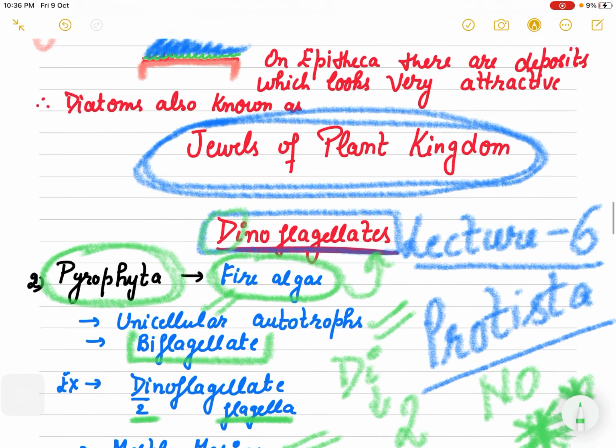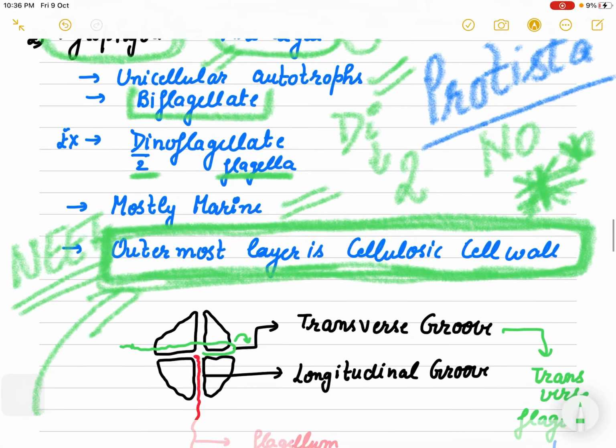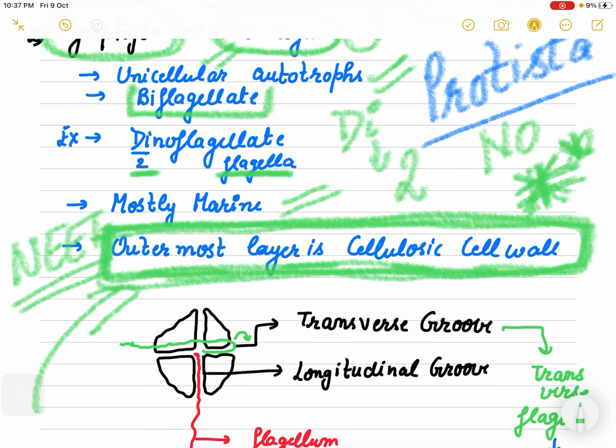So silica cell wall, that is the diatom's feature. Cellulosic cell wall, that is the feature of dinoflagellates.